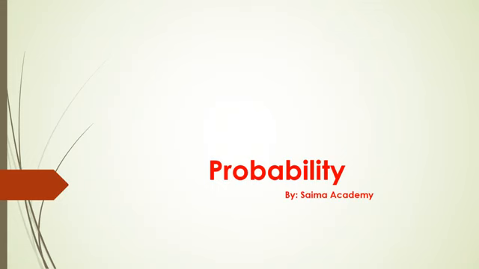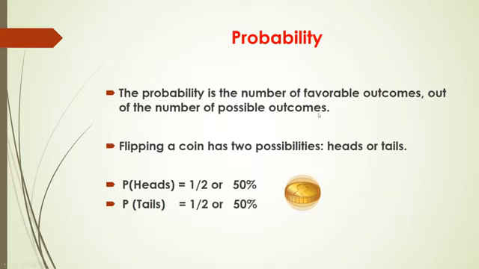I will explain to you the concept of probability. So what is probability? The probability is the number of favorable outcomes out of the number of possible outcomes. One more time I will repeat. The probability is the number of favorable outcomes out of the number of possible outcomes. Now what does it mean?